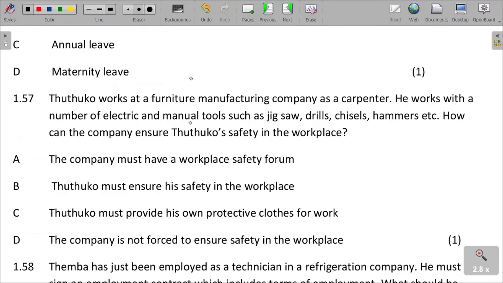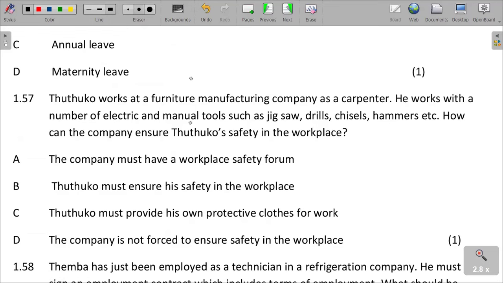Tutuko works at a furniture manufacturing company as a carpenter. He works with a number of electric and manual tools, such as jigsaw, drills, chisels, hammers. How can the company ensure total safety in the workplace, since he is working with those kinds of harmful tools? How can the company ensure his safety?